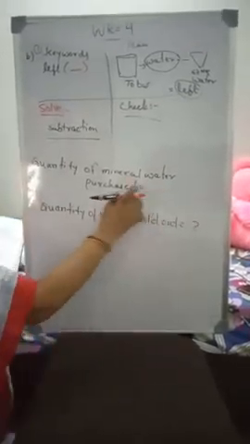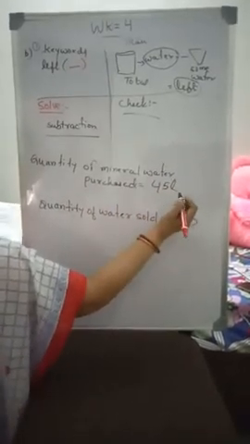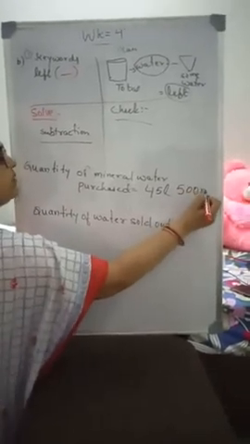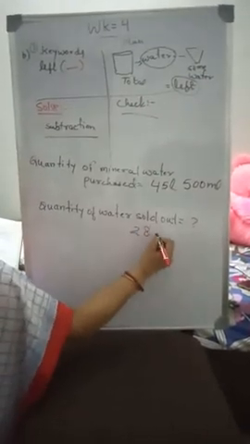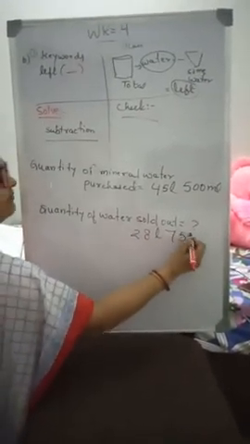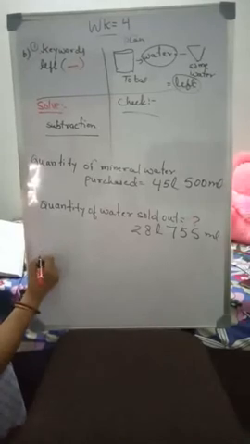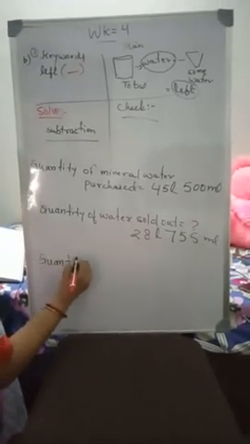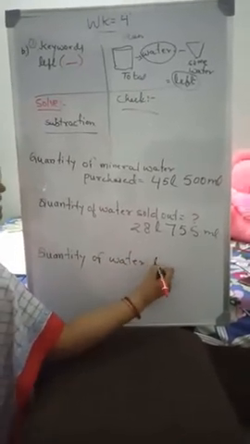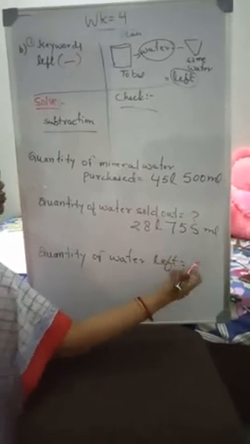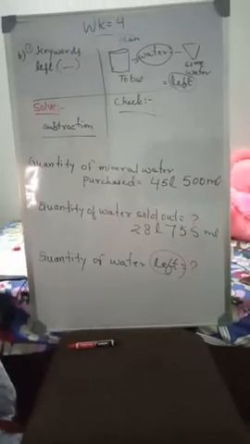Here in the question, quantity of total mineral water is 45 liter and 500 milliliter, and quantity of water sold out is 28 liter and 755 milliliter. Now the punchline: quantity of water left is equal to what?